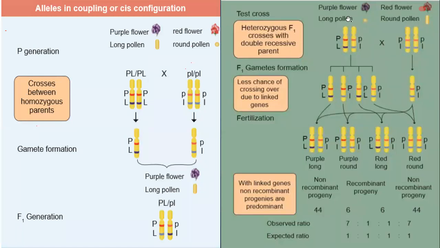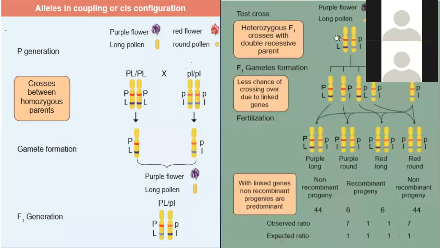So the purple flower long pollen, we have taken this one, capital P, capital L, and small p, small l. It is crossed with red flower and round pollen. But it is given wrong here. This picture is wrong, so it must be a round one. Here also it is changed.